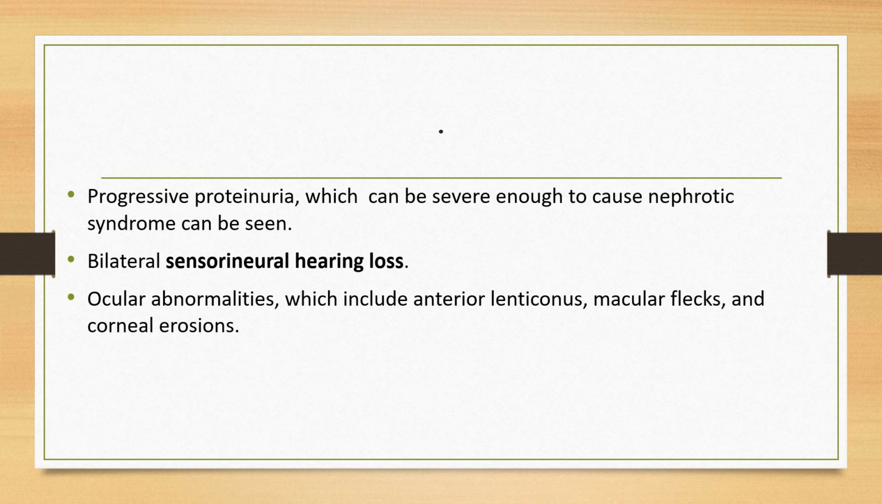Bilateral sensorineural hearing loss, which is never congenital, develops in most patients with Alport syndrome. This deficit begins in the high frequency range, but it progresses to involve the hearing associated with normal speech. This prompts the need for hearing aids. This progression of hearing loss seems to run parallel to the loss of renal function. Ocular abnormalities, which occur in 30 to 40% of patients with X-linked Alport syndrome, include anterior lenticonus, that means extrusion of the central portion of the lens into the anterior chamber, macular flecks, and also corneal erosions can occur.